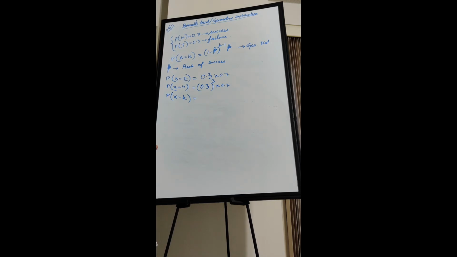1 minus p to the power. Let's first do this: 0.3 to the power k minus 1 into 0.7. Now this 0.3 is 1 minus p, so it becomes 1 minus p to the power k minus 1, into small p. That is the PMF, the probability mass function of the geometric distribution. Why probability mass function? Because this is a discrete time distribution; for continuous time it is the probability density function.